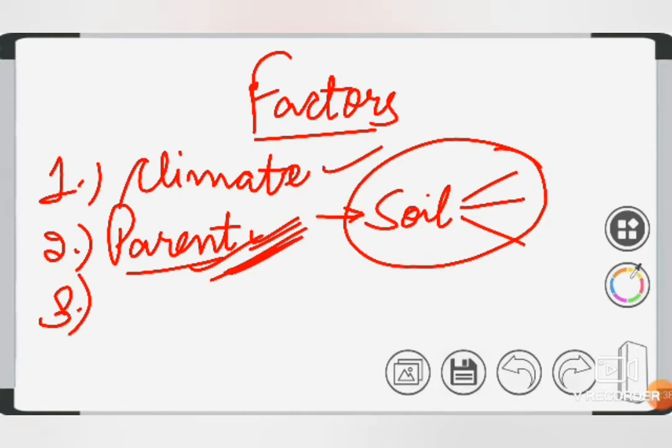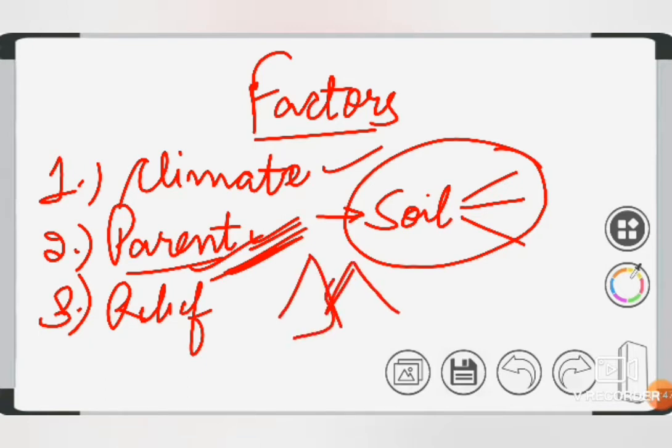Then comes your relief or topography. When we talk about the relief, you know that if there is a mountain in the region, and the river is flowing and coming with alluvium, it will deposit this alluvium over here, so this part will have very fertile soil.